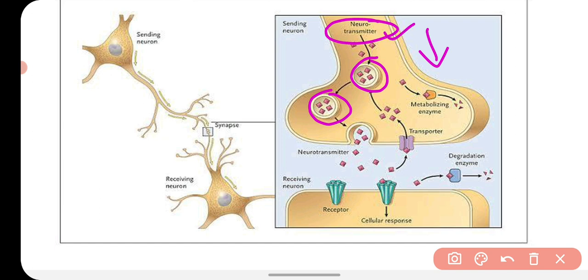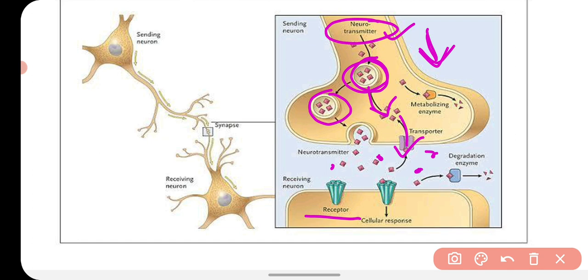So when the electrical impulse reaches the synaptic knob, it stimulates the synaptic vesicles. Because of that stimulation, the synaptic vesicles release the neurotransmitter into the synaptic cleft, like you can see here, and these neurotransmitters are received by the receptors present in the ending of the dendrites of another neuron.